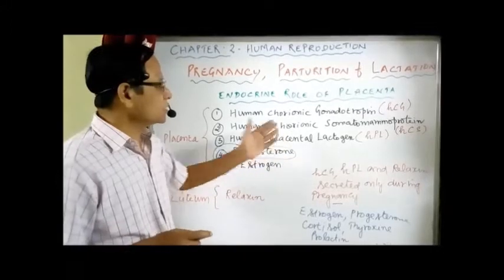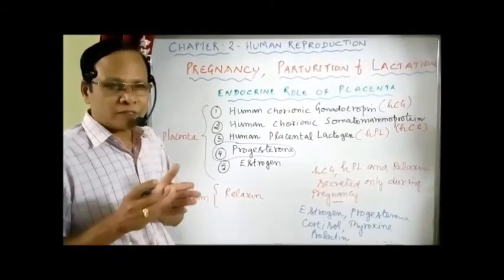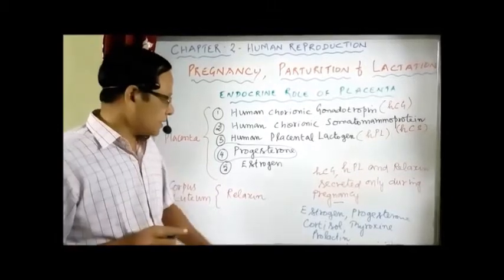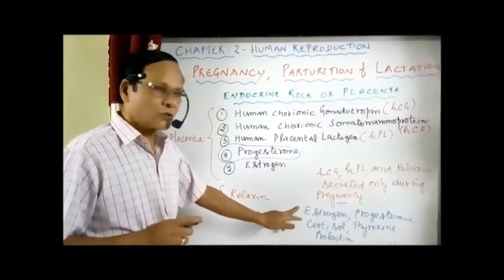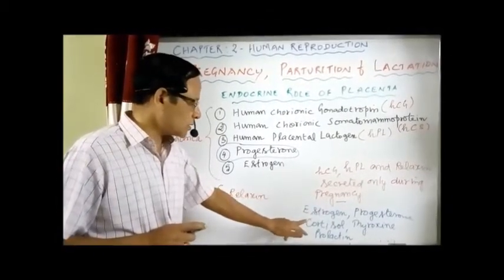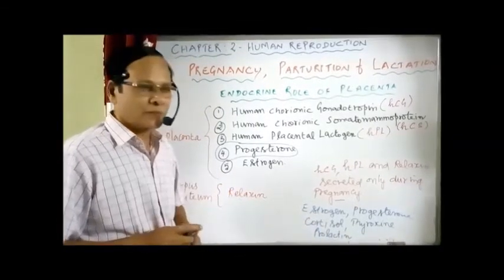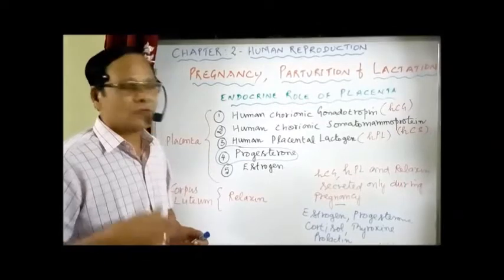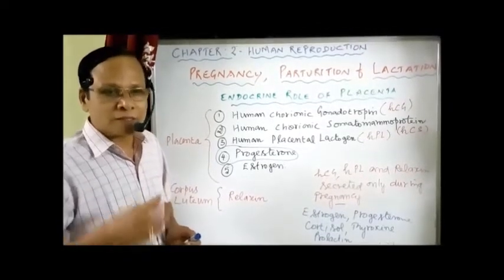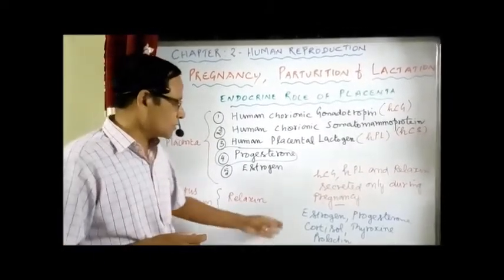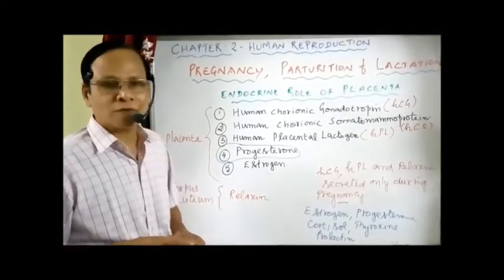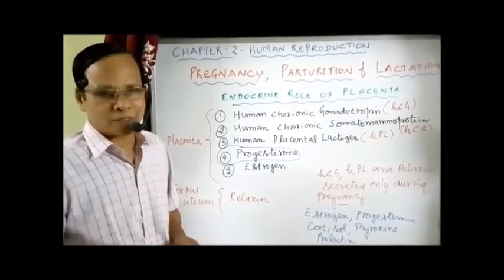In addition to these hormones, if you take a sample of maternal blood during pregnancy, it contains several folds of estrogen, progesterone, cortisol, thyroxine and prolactin. The concentration of these hormones increases several folds in the maternal blood, because these are all hormones essential for the normal growth of the fetus.